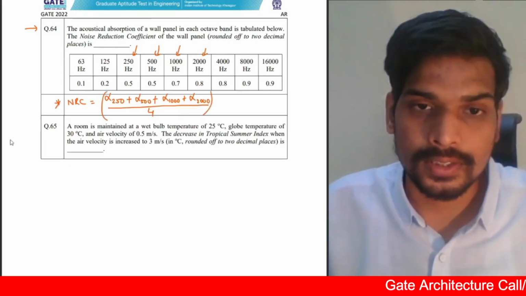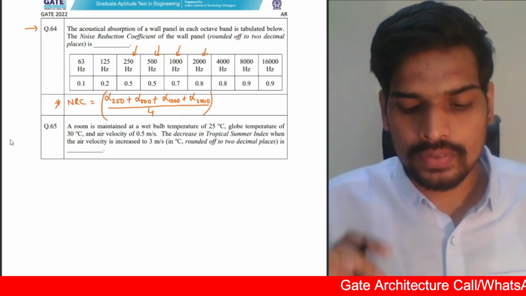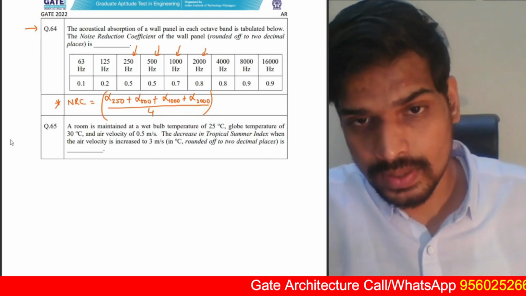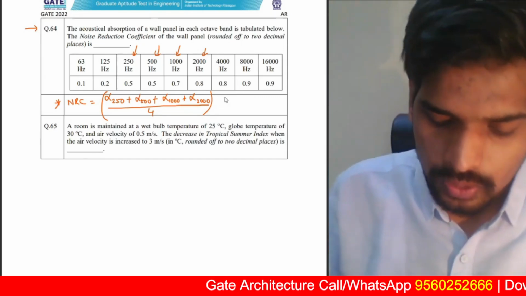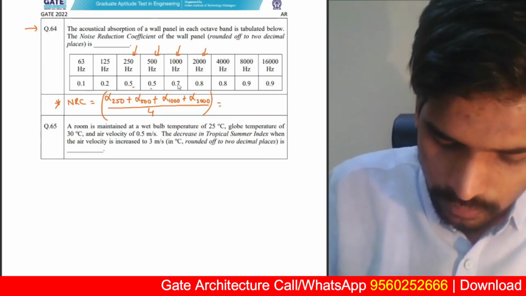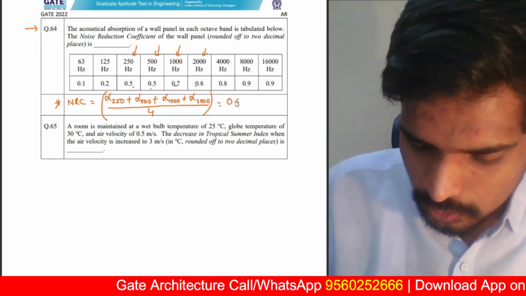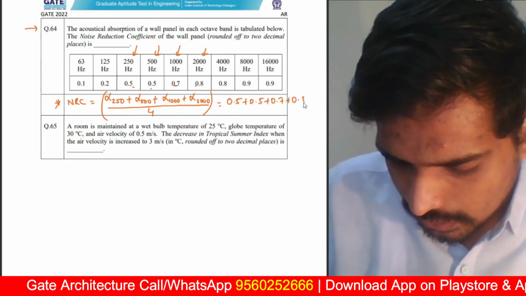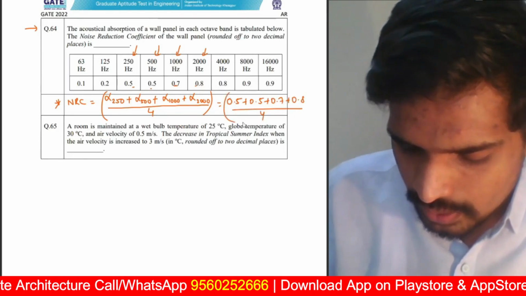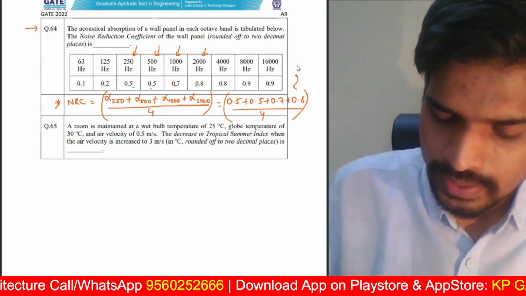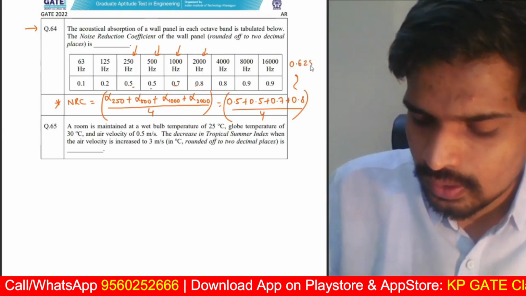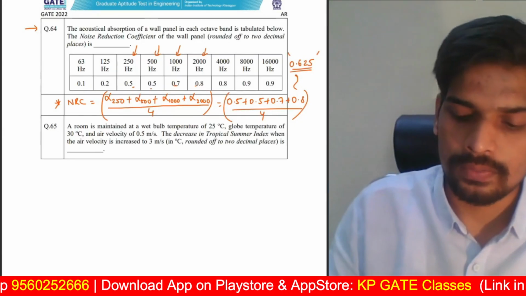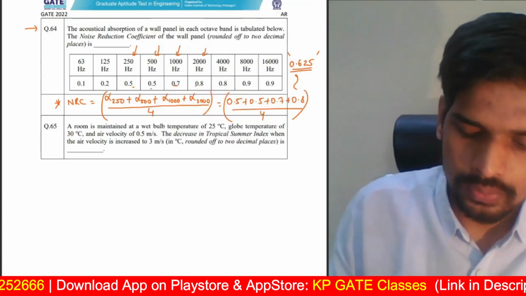We do discuss this in the class of acoustics. Average absorption coefficient measured at four different frequencies: 250, 500, 1000 and 2000. That's called the noise reduction coefficient. Just take an average of these absorption coefficients. That's it. 0.5 plus 0.5 plus 0.7 plus 0.8, divided by 4. Using your calculators, you can simplify this. I think you should get your answer as 0.625. That's the correct answer for question number 64. 2 marks numerical, GATE 2022.